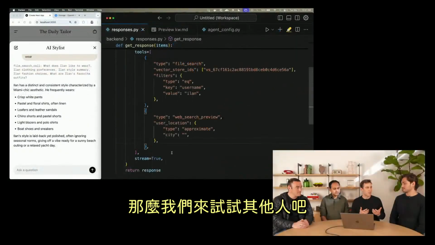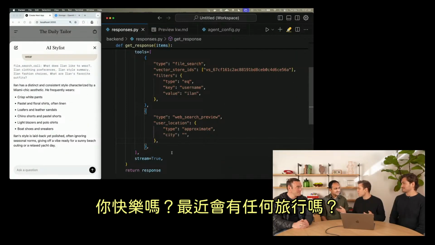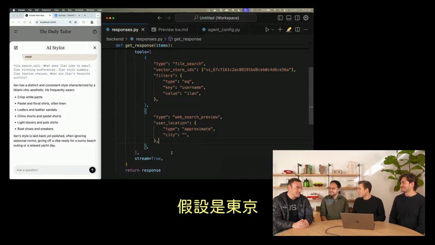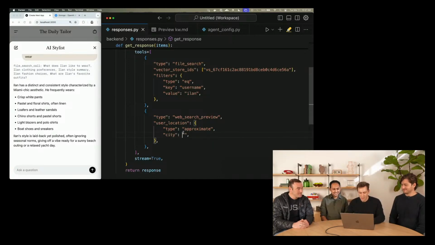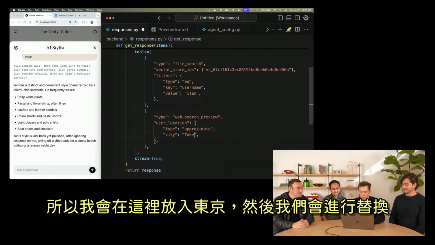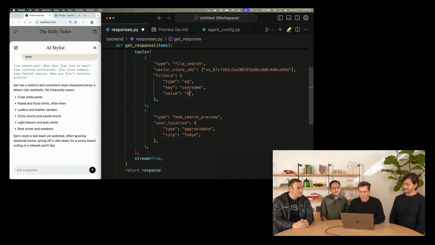So let's try with somebody else. Kevin, are you happen to be taking any trips anytime soon? Let's say Tokyo. OK, cool. Tokyo. So I'll put in Tokyo here. And we'll swap in Kevin.